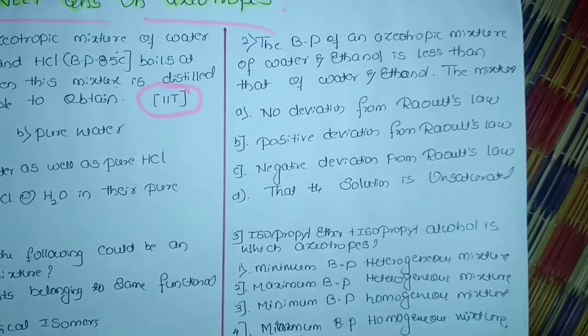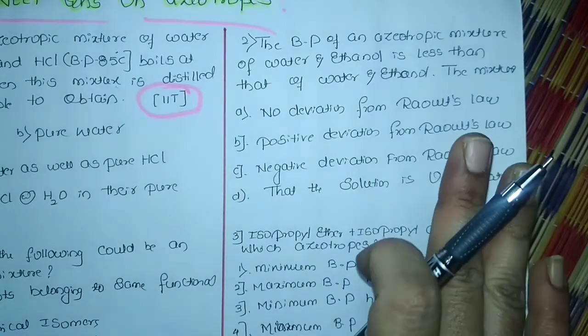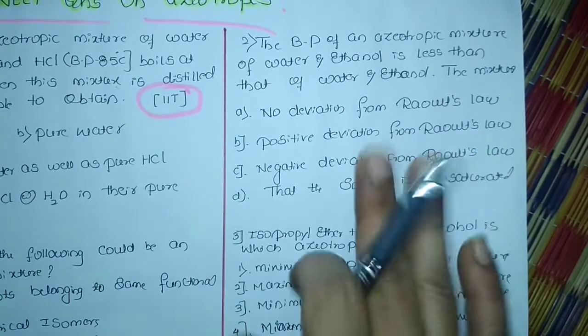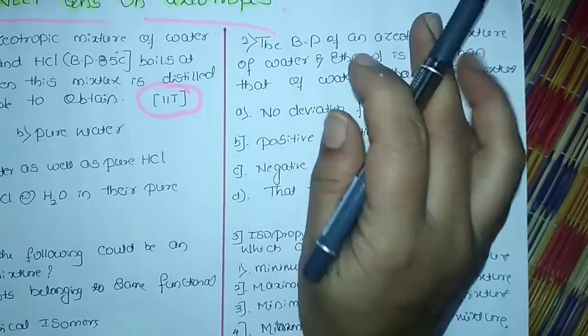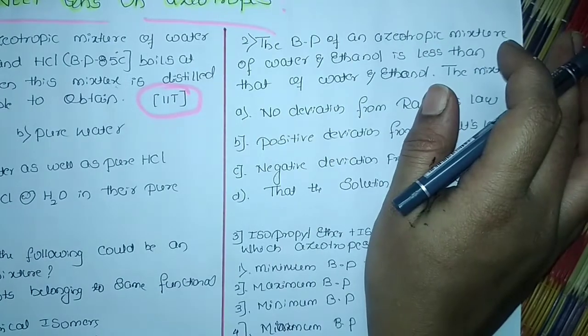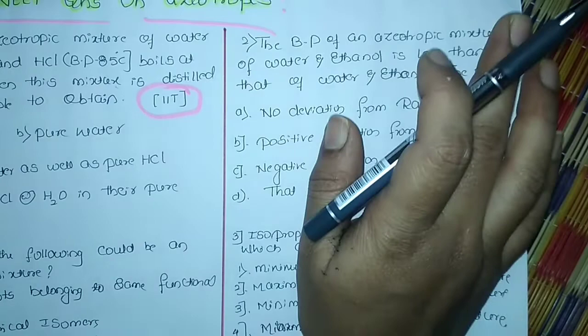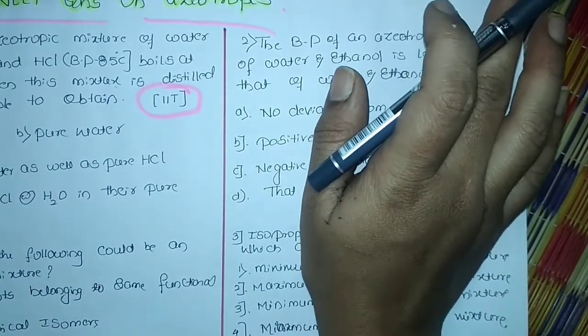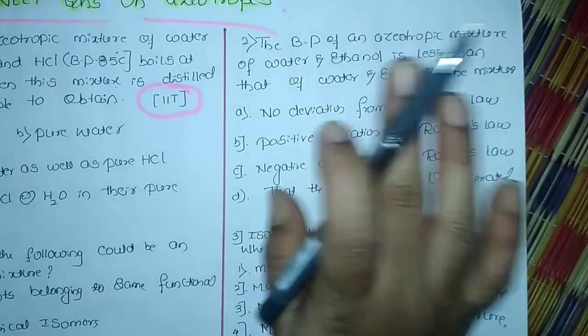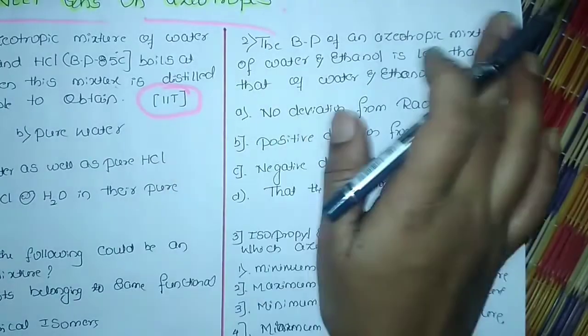So can you think over it? Quite simple. Use the trick I have told you. If it is a maximum boiling azeotrope, its deviation is negative. If it is a minimum boiling azeotrope, its deviation is positive. Just connect them in the opposite way.